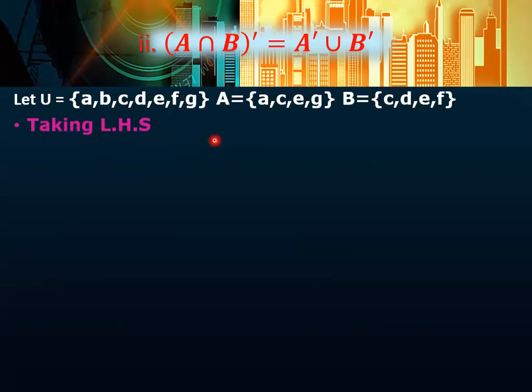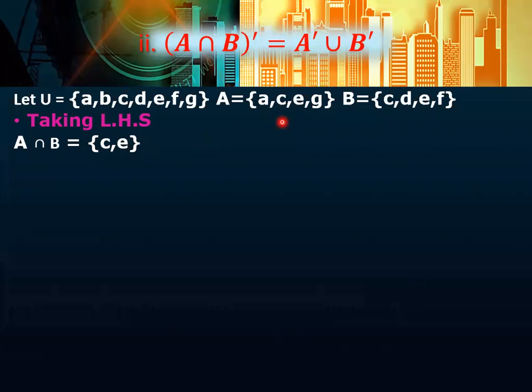So on the left hand side, A intersection B will be equal to C, E. Now how is A intersection B equal to C, E? I am going to write the direct answer here. Intersection is where you take only the elements which are common in both the sets. So this C and this C, and this E and E are common. So A intersection B is equal to C, E.